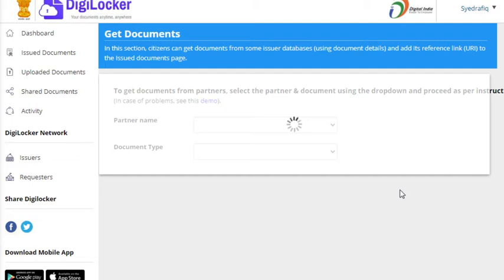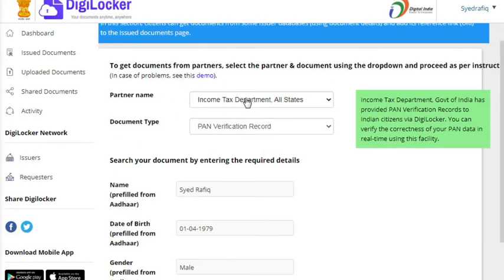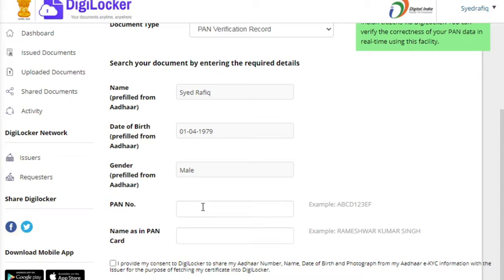So here I will show you how to keep your PAN. So this is my PAN verification. You select the income tax, PAN, you give your name as it is in the Aadhaar card, you give your date of birth, mail, and here you enter your PAN number, and make sure that in both Aadhaar and PAN the name should be same. Okay, and if you click here you will get the document.